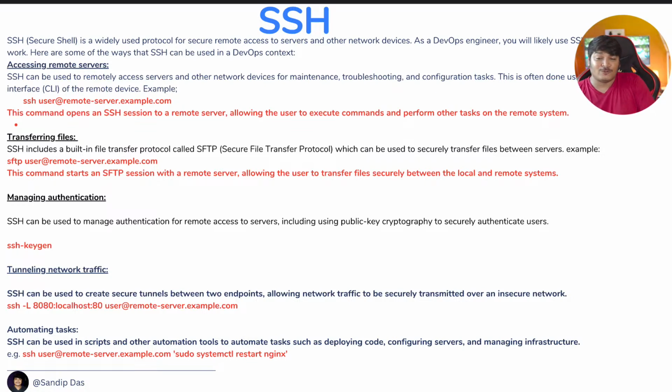Okay, and of course the last part is automating tasks. Now this is another pretty cool feature. See, you have 100 servers. Now for 100 servers, can you manually log in and manually run commands? No, right? Instead, why not write a shell script file where you have a list.